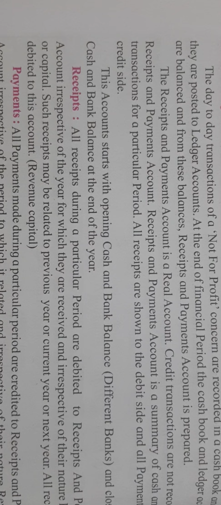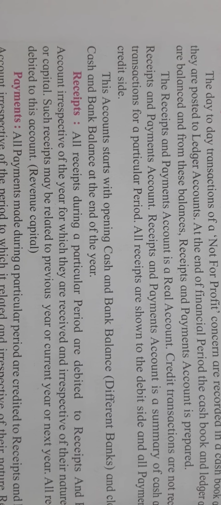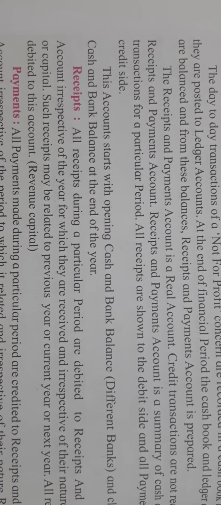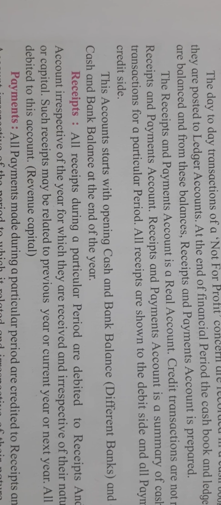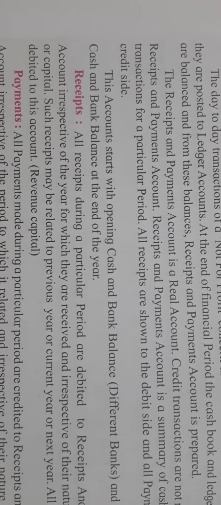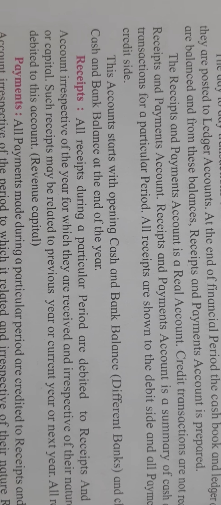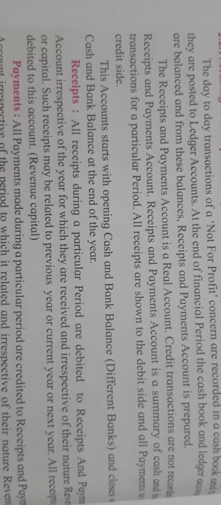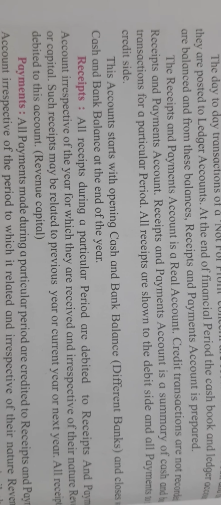As we know, the trading account starts with the opening stock. Here, the receipts and payments account starts with the opening cash and bank balance and closes with the closing cash and bank balance. Clear, students? Remember that the receipts and payments account will start with the opening balance of cash and bank and close with the closing balance of cash and bank.